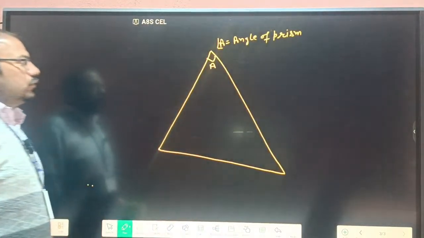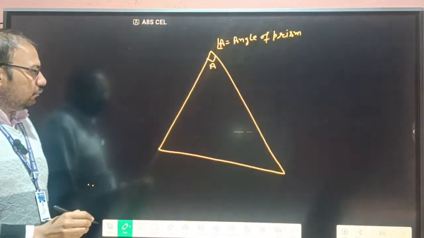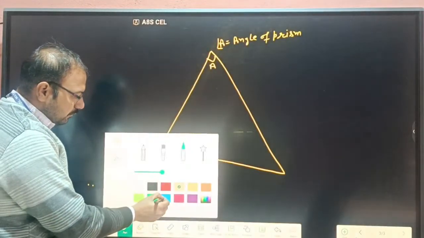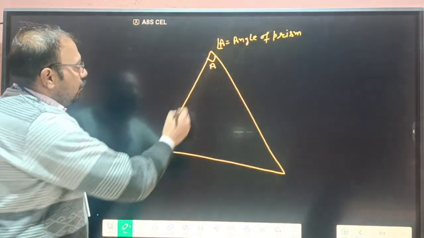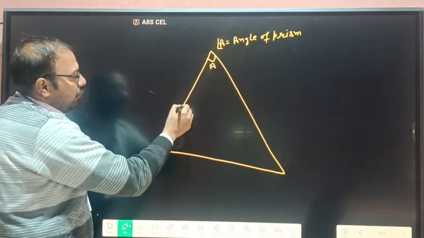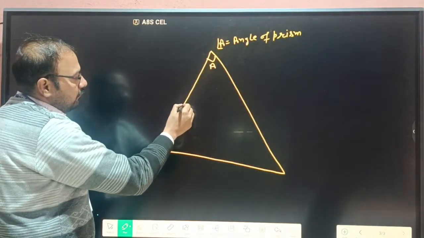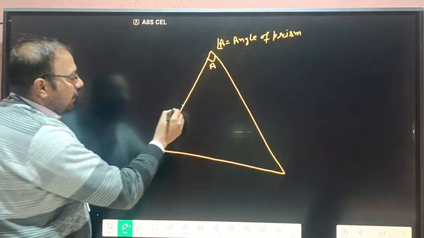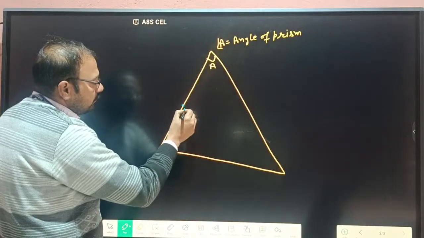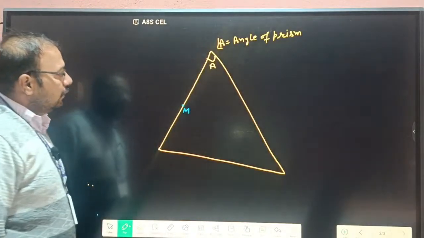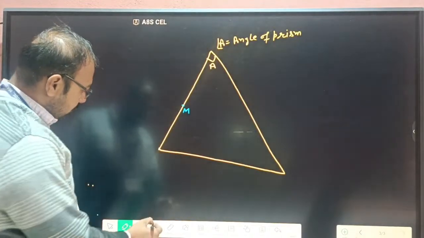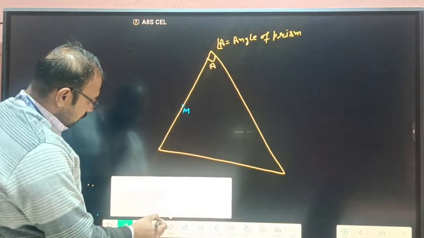To draw the diagram, we make a perpendicular. For example, we take a perpendicular on this point. So how do we draw the perpendicular here?